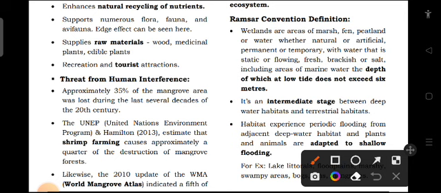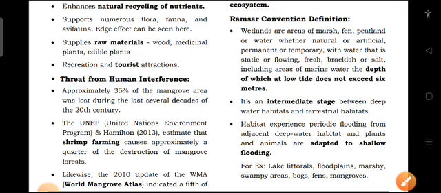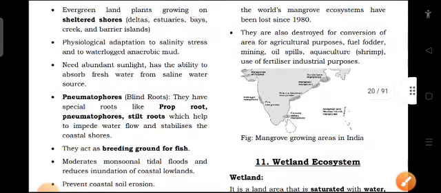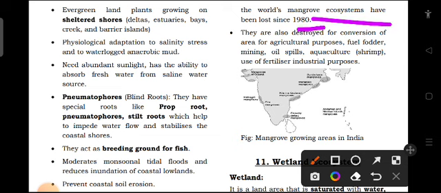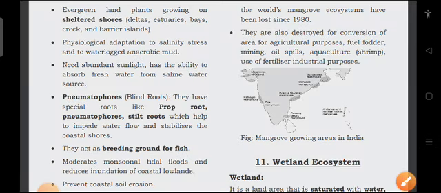Likewise, the 2010 update of WMA, that is World Mangrove Atlas, indicated a fifth of the world's mangrove ecosystem was lost in the 1980s. They are also destroyed for conversion of area for agricultural purposes. So people have destroyed mangroves for agricultural practice, fuel, fodder, mining, oil spill, aquaculture like shrimp farming, use of fertilizer for industrial purpose, etc.